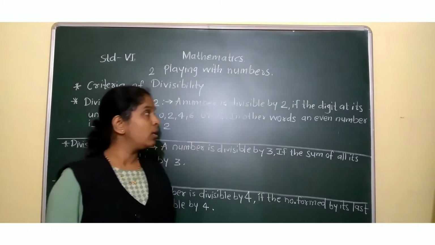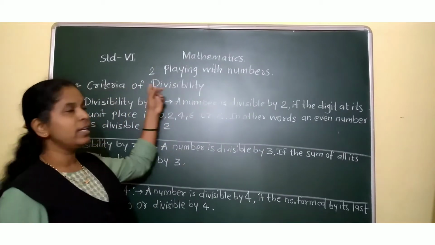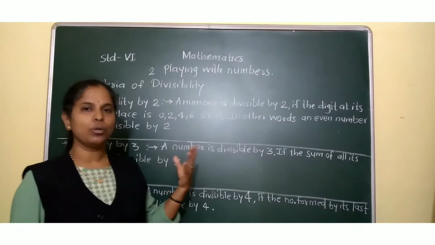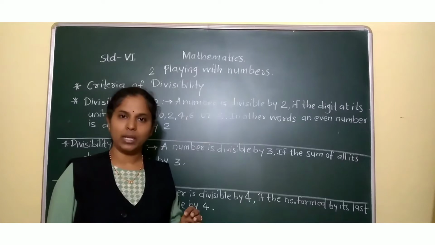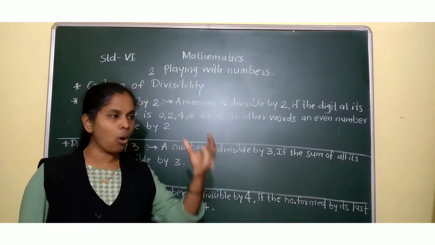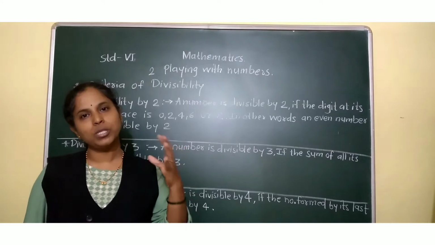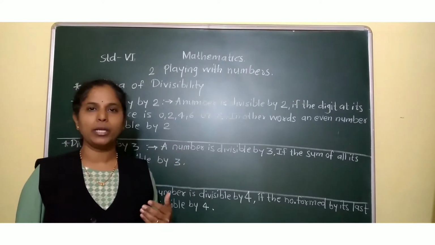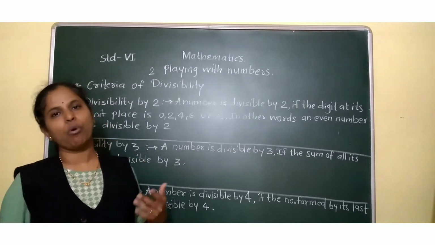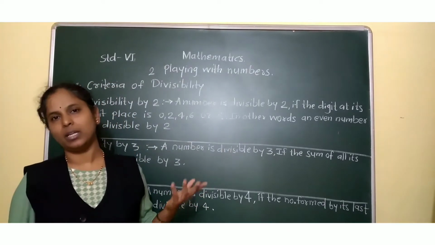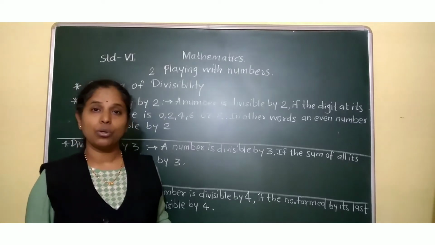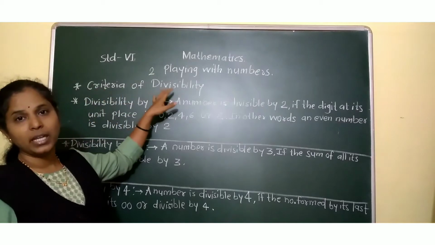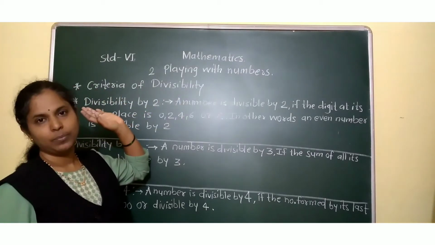Students, the next topic is criteria of divisibility. It means that if a number is given, then without doing actual long division, only by observing the number, we can say whether the given number is divisible by 2 or 3 or 4 or 5, 6, 7, 8, 9, 10, 11 and so on. So, this method is defined as criteria of divisibility.